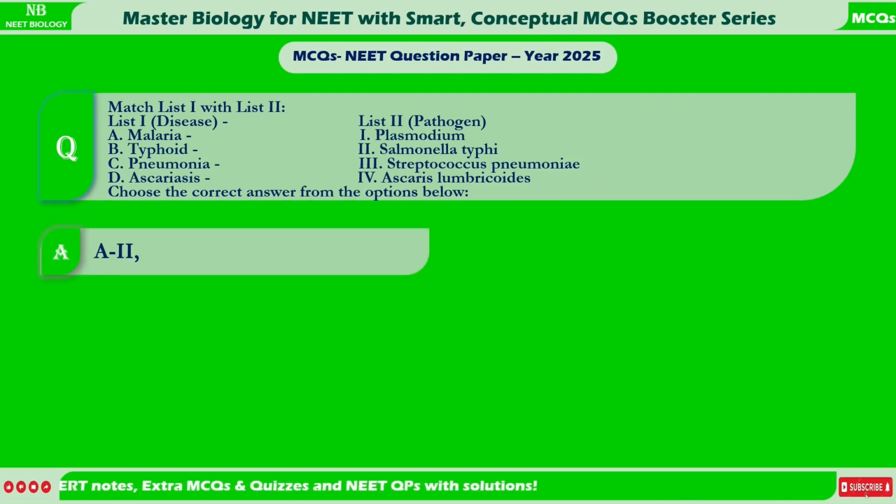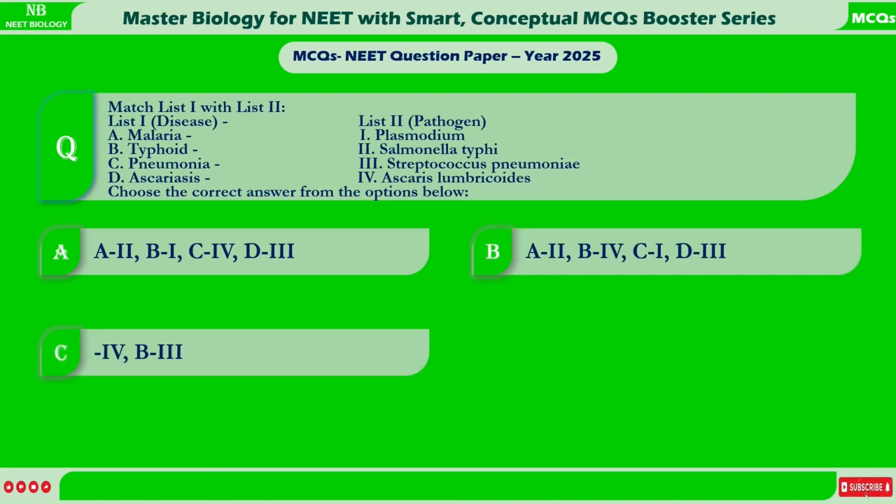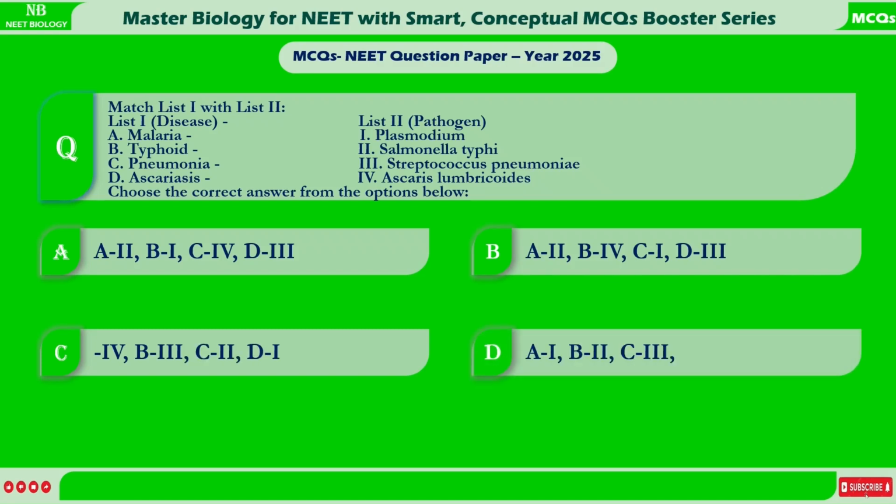A. A2, B1, C4, D3. B. A2, B4, C1, D3. C. A4, B3, C2, D1. D. A1, B2, C3, D4.